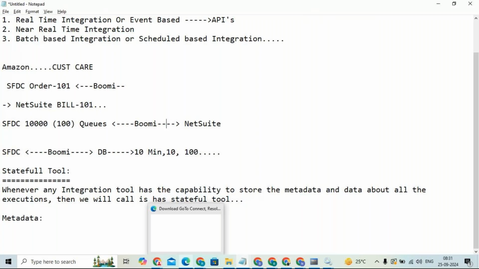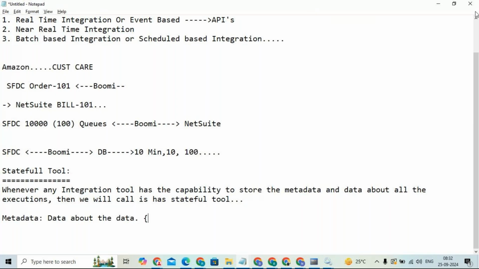Whether that execution completed successfully or not, if we are getting any errors, what kind of error it is, where exactly the error is created, and what is causing that error. All such data we call metadata: data about the data.